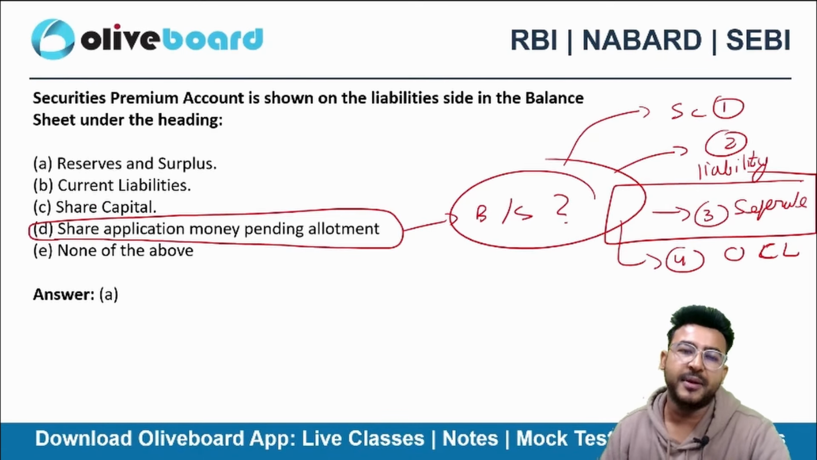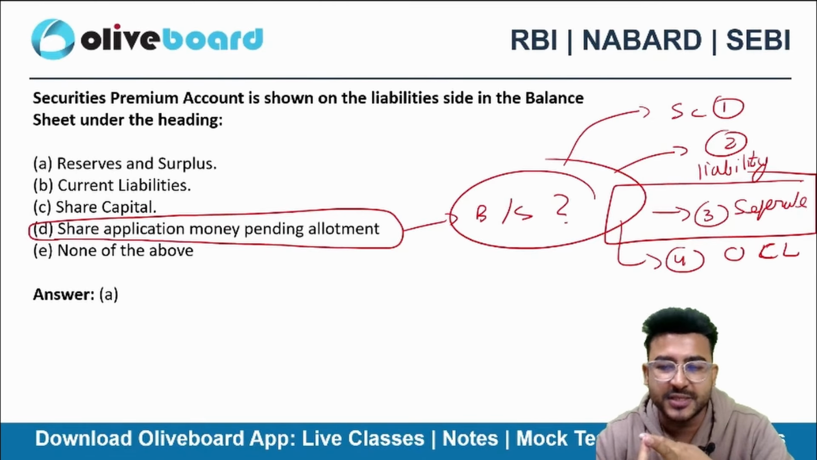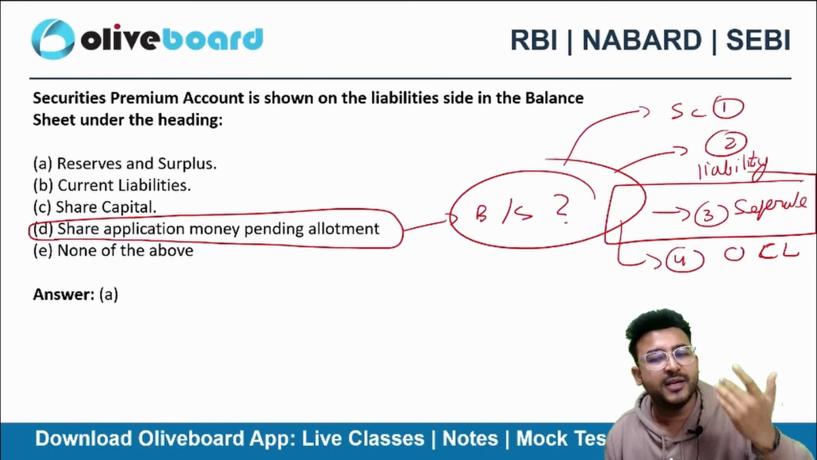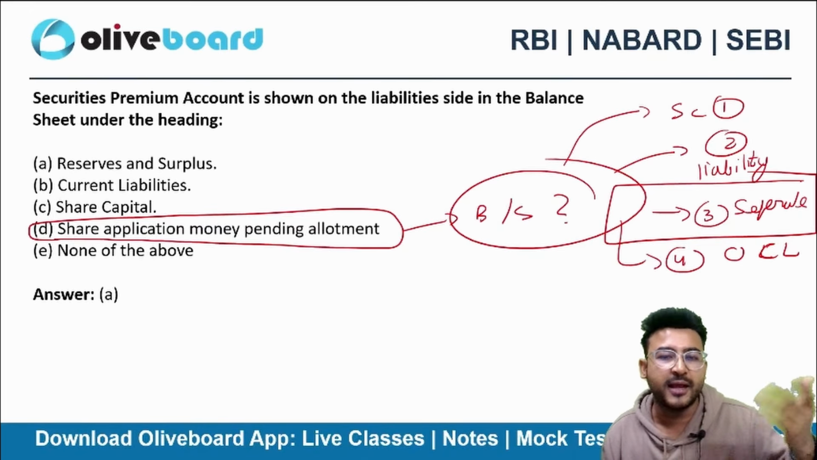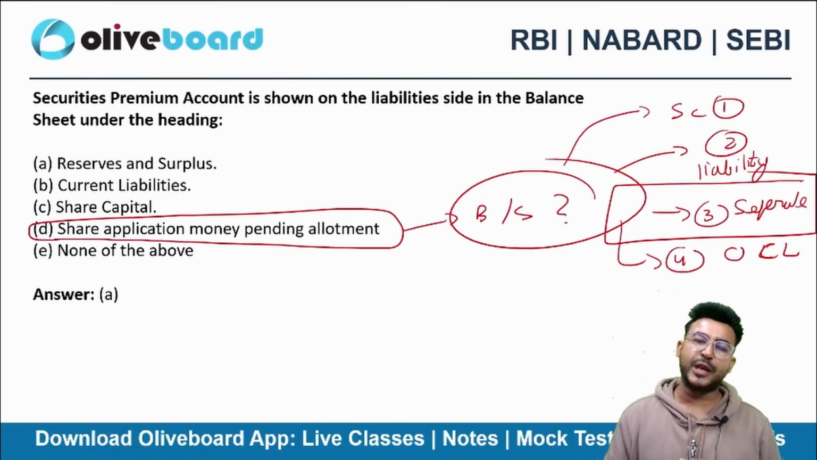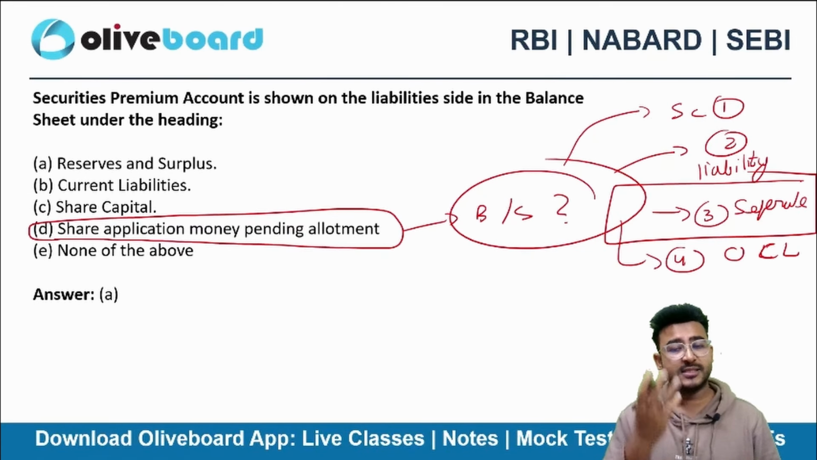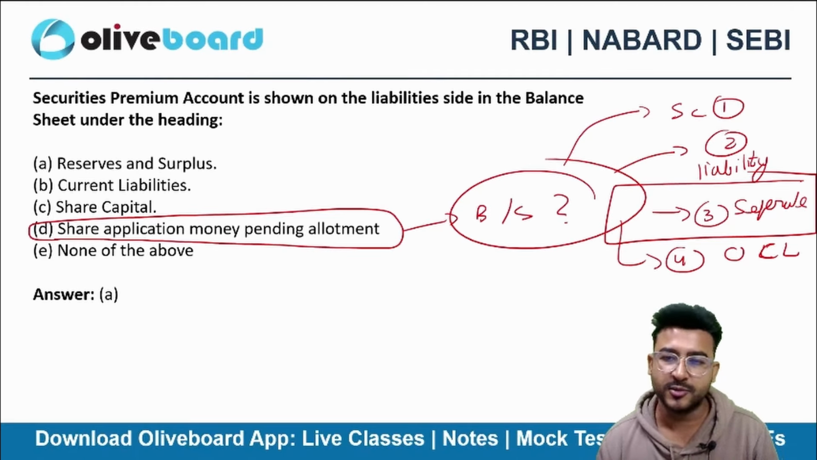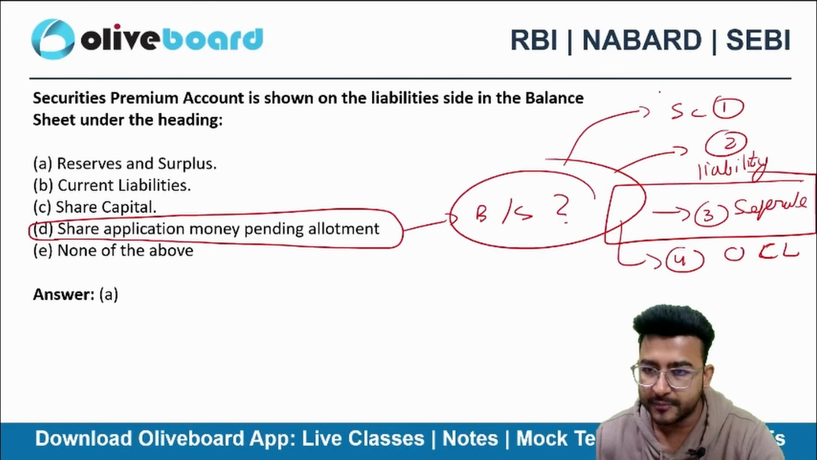In share capital, equity share capital and preference share capital will come, guys. Share application money, pending allotment. I haven't even allotted it. How can I classify this heading in the share capital? The allotment is still pending. You haven't made the allotment, so how can you call it share capital? So share capital is a wrong answer.